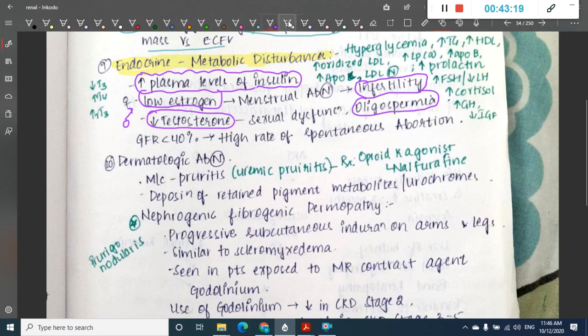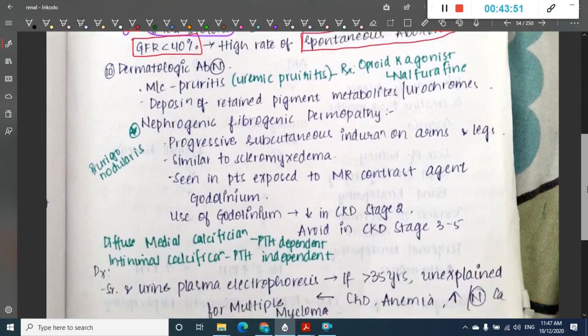Remember that if GFR is less than 40%, there is a high rate of spontaneous abortions. Spontaneous abortions are seen if GFR is less than 40%. It is also associated with increased cortisol, increased growth hormone, decreased insulin like growth factor, increased FSH and decreased LH, and increased prolactin. So all these are the endocrine and metabolic disturbances which are seen in chronic kidney disease.